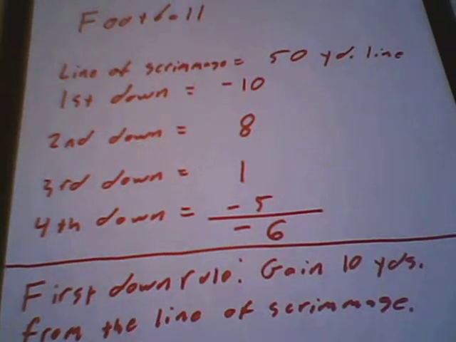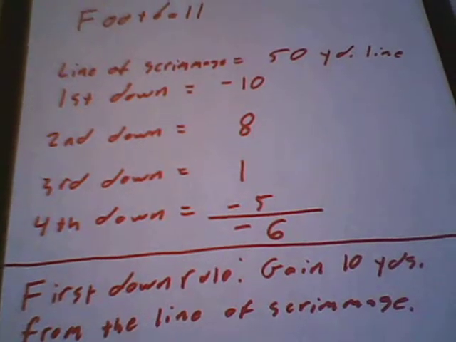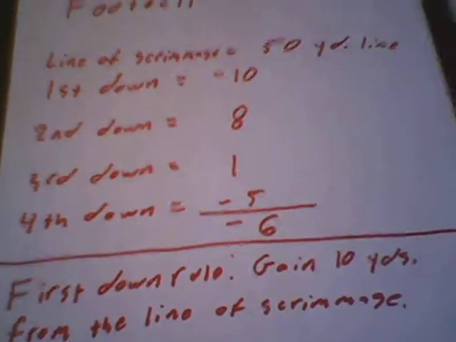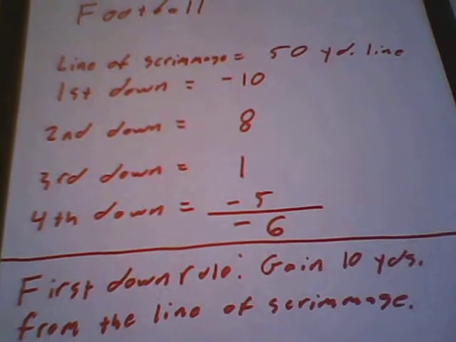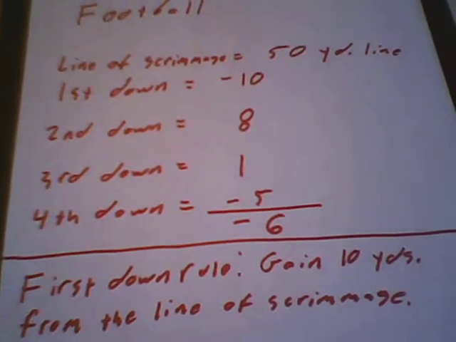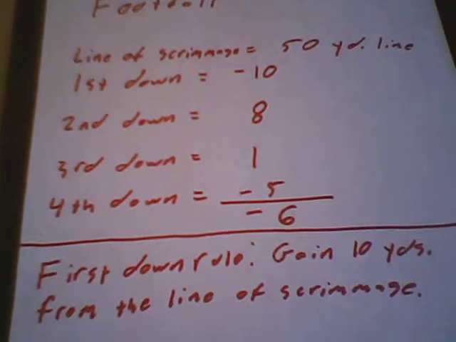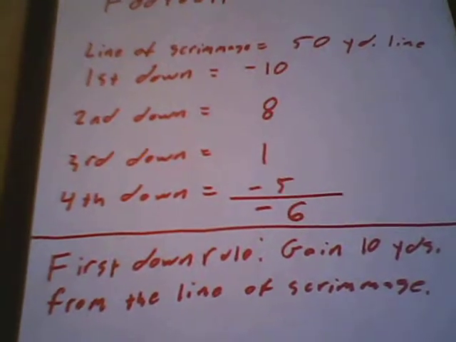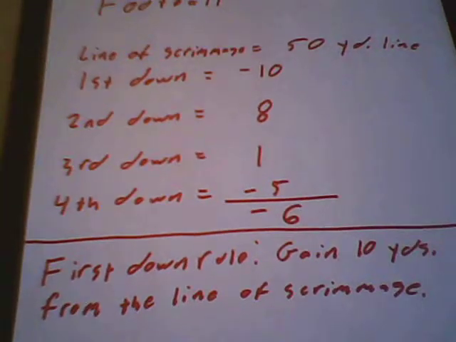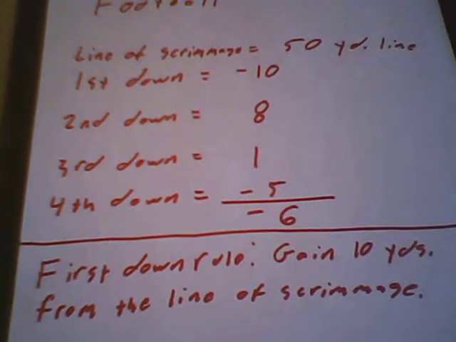On second down, they decide to run a draw play up the middle, which surprises the defense, and they gain 8 yards. So, that gives us negative 10 plus 8. We're currently at negative 2 yards right now. Then on third down with 2 yards to go, they run one of those famous bubble passes and pick up only 1 yard. So now they are currently down 1 yard.